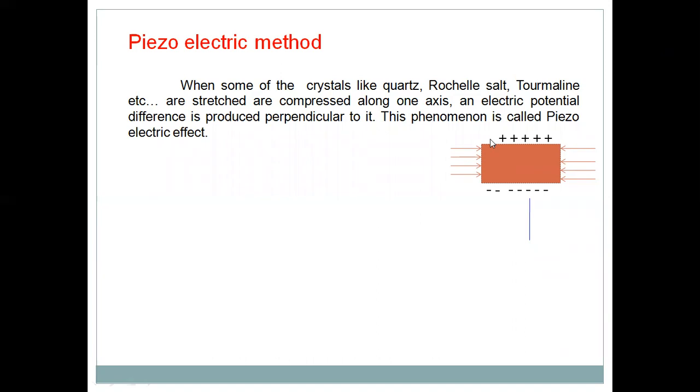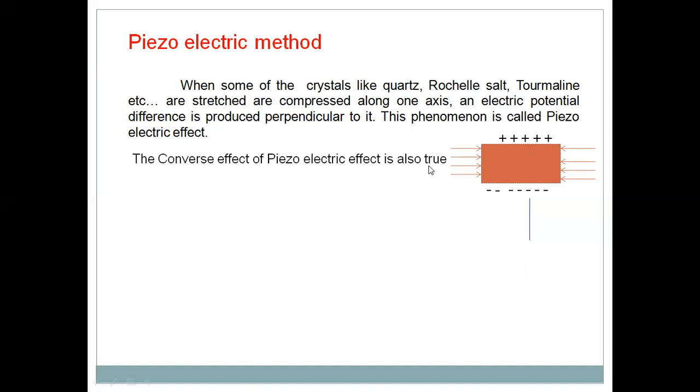For example, you see here, this is the crystal, maybe like a quartz crystal. This is one phase, it is another phase. When we apply a compressive force along this direction, then the opposite phases having positive charges and negative charges are generated. It is nothing but some potential difference occurs. This phenomenon is called the piezoelectric effect. Piezo is nothing but applying pressure. Electric is nothing but electric charges are generated. So this is called the piezoelectric effect.